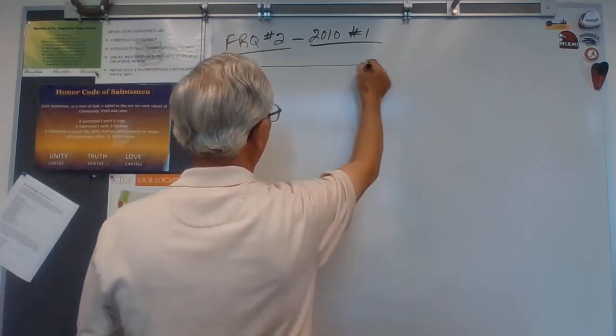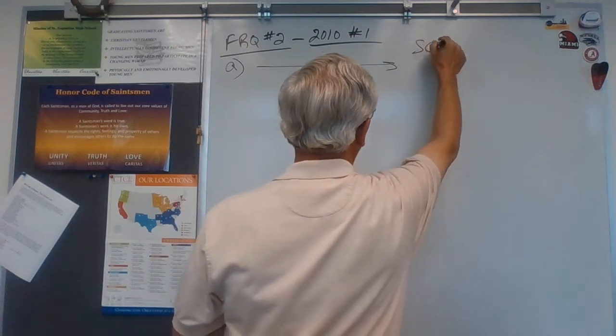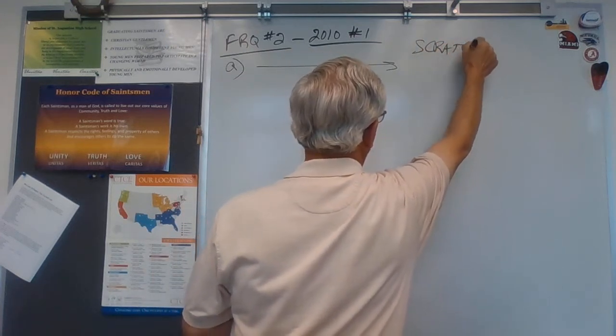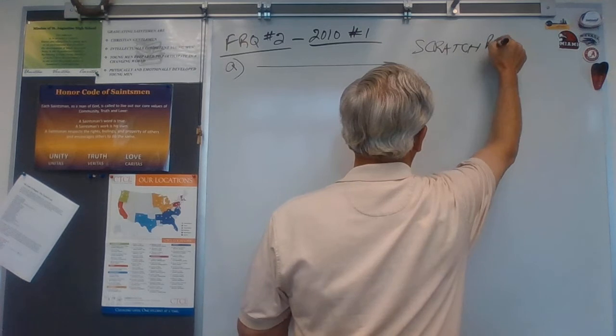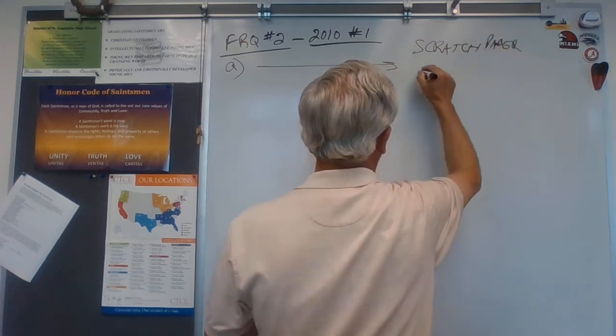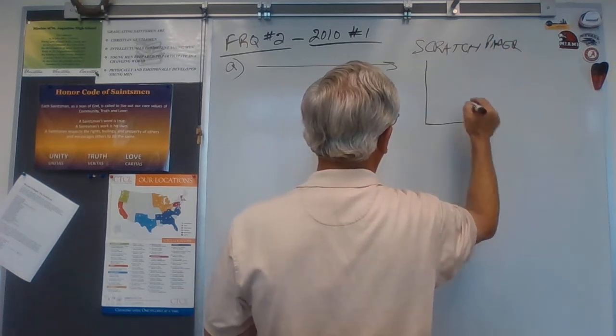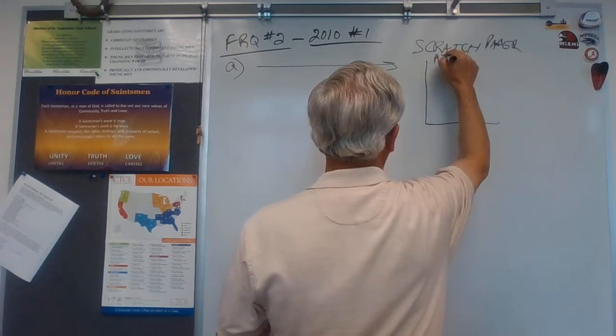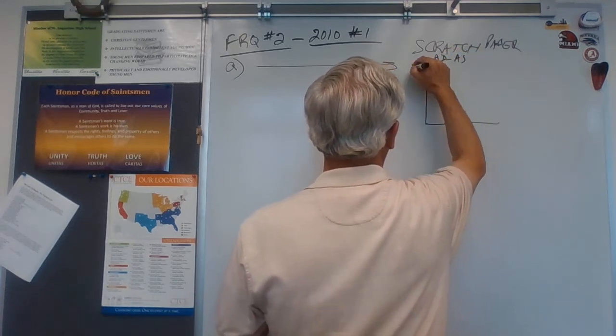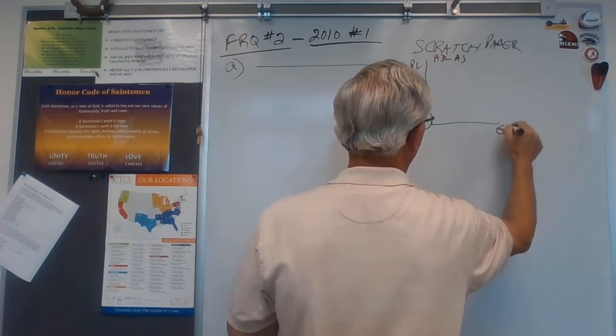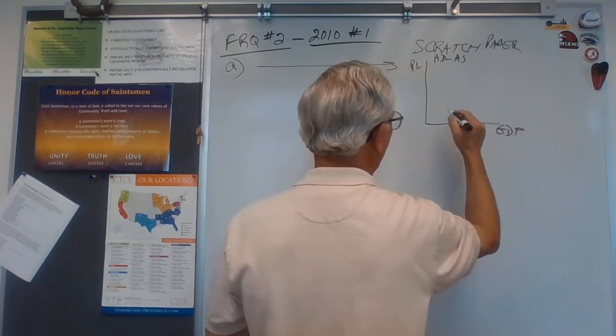So part A, we're going to have scratch paper. And we're going to draw an AD-AS graph. This is the price level on the vertical, GDP on the horizontal.